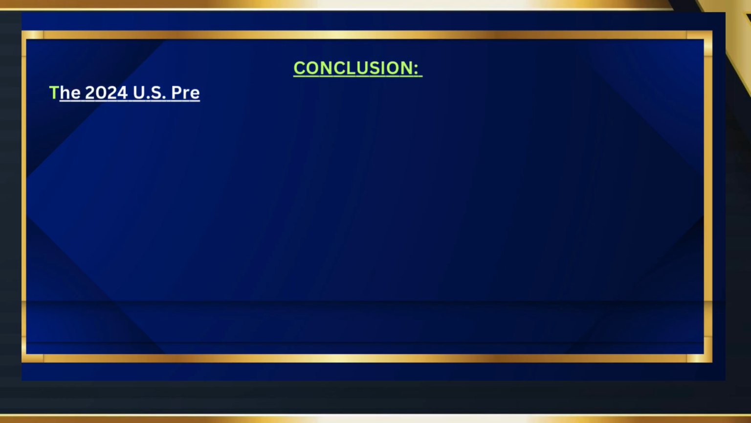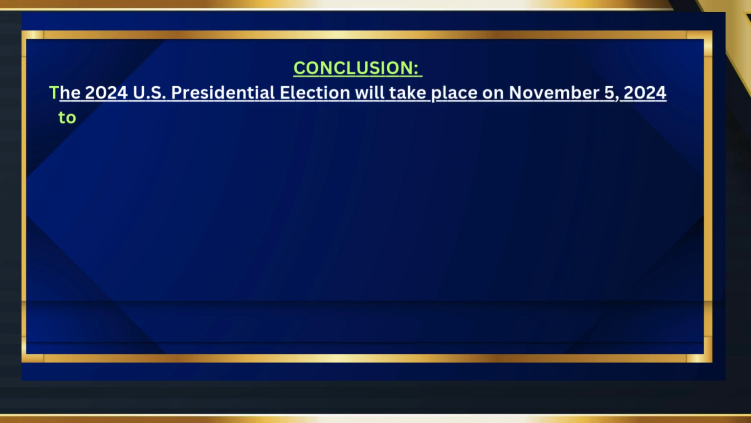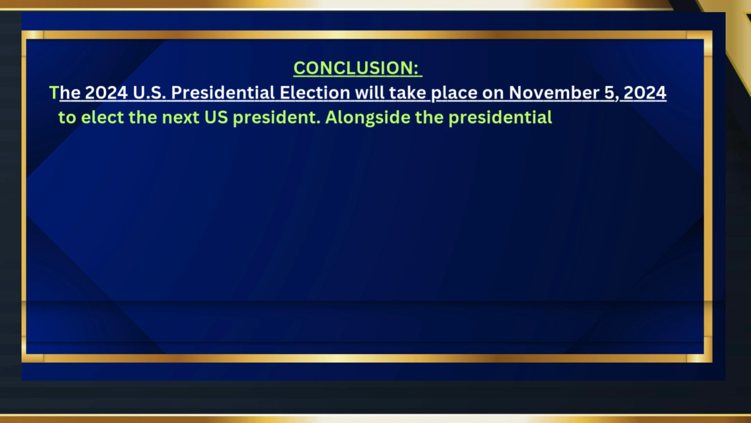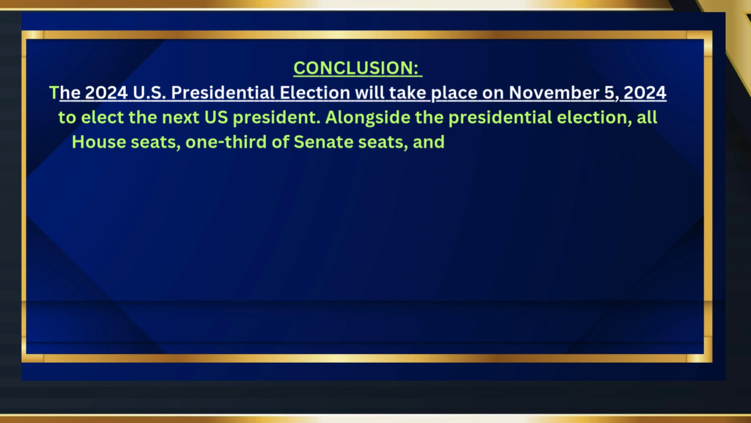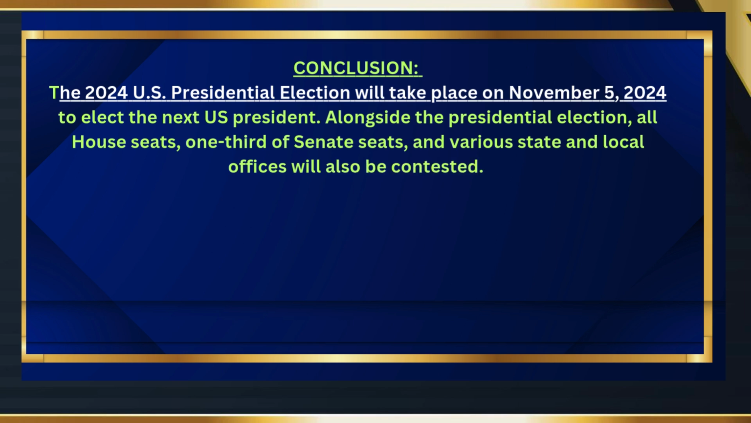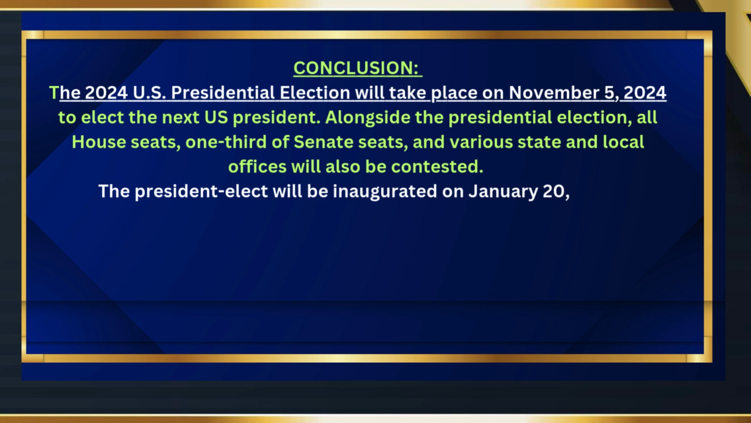Conclusion: the 2024 U.S. presidential election will take place on November 5th, 2024, to elect the next U.S. president. Alongside the presidential election, all House seats, one third of Senate seats, and various state and local offices will also be contested. The president-elect will be inaugurated on January 20th, 2025.